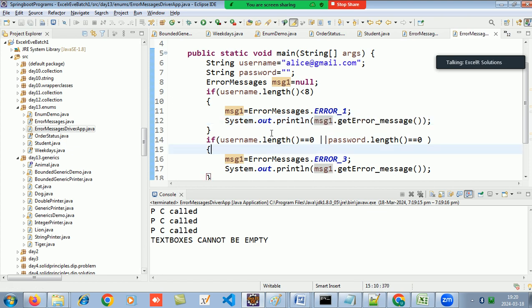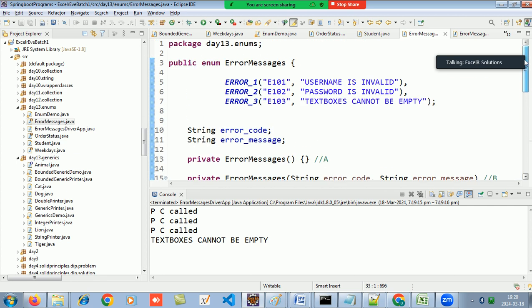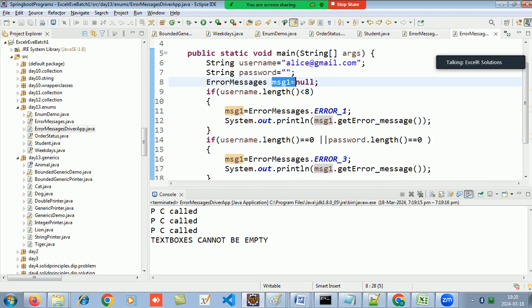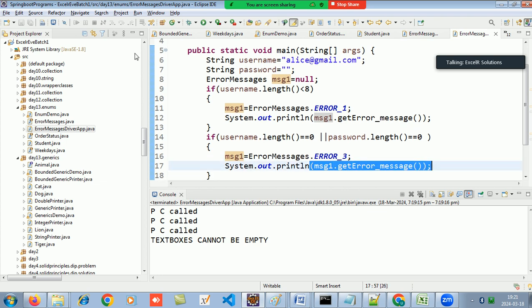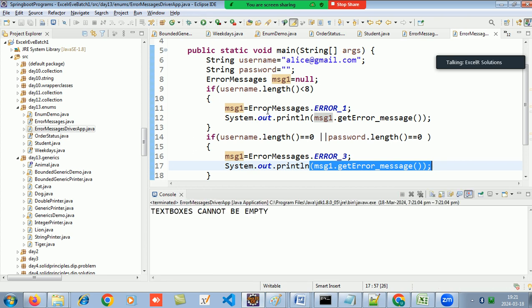And similarly, now if either of them is 0, then which error message will it throw? Then I will throw this error message: text boxes cannot be blank. So now my reference msg will hold error message dot err3, and I will display the message of err3. So now let's run it. Text boxes cannot be empty.